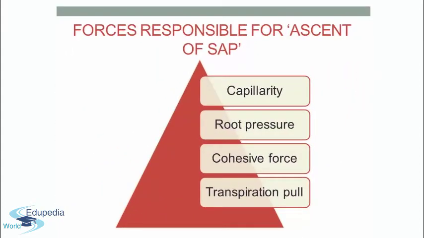Next, we have forces that are responsible for ascent of sap. These forces are capillarity, root pressure, cohesive force and transpiration pull. First, we will discuss capillarity.